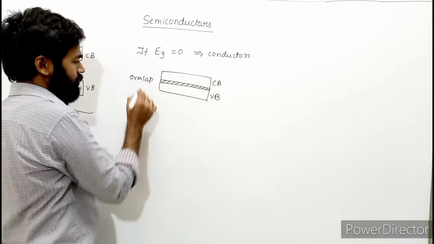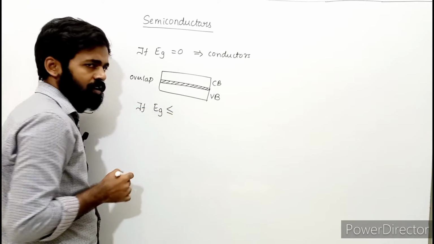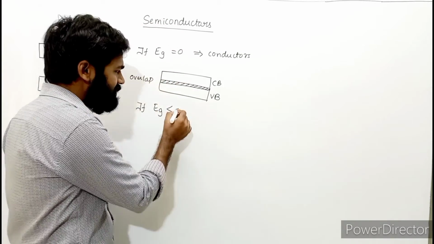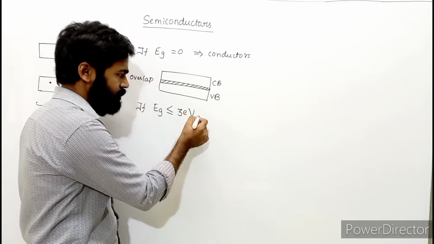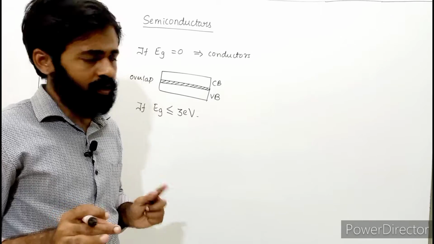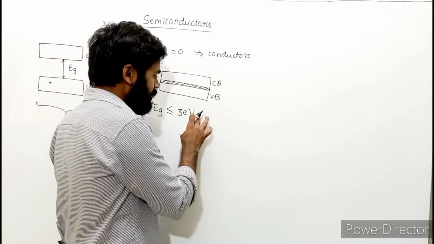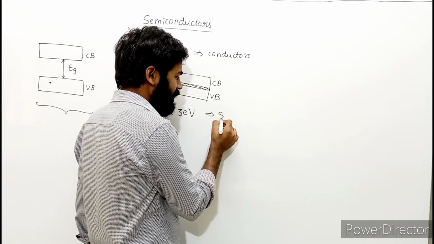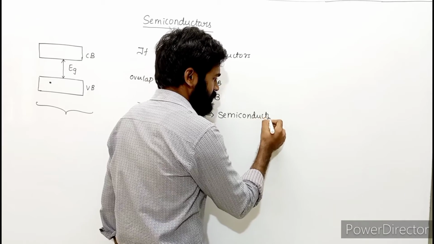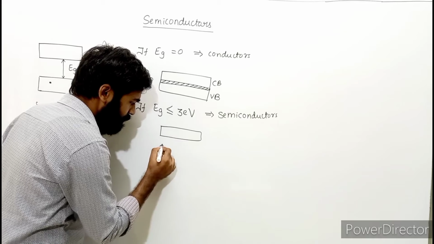Now what if this energy gap is a little less? The energy gap is there, but it is a little less. It is less than or equal to, let's say, 3 electron volt. Electron volt is a unit used to measure energy. So if this energy gap is less than or equal to 3 electron volt, then these are nothing but semiconductors. So here there is an energy gap.